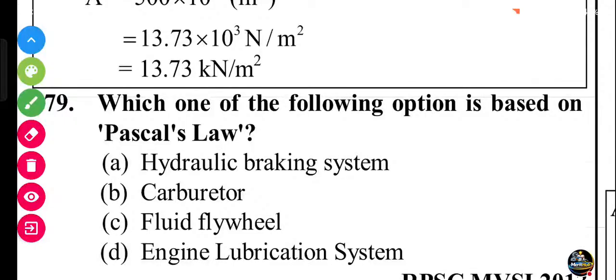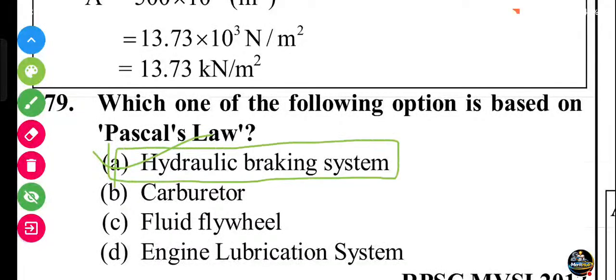Next question, friends. Which one of the following options is based on Pascal's law? Hydraulic braking system. Here it uses Pascal's law.